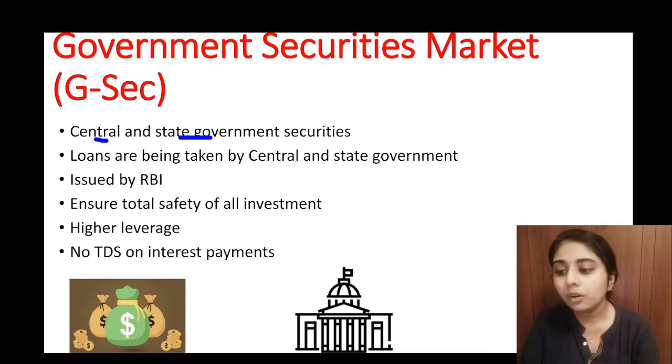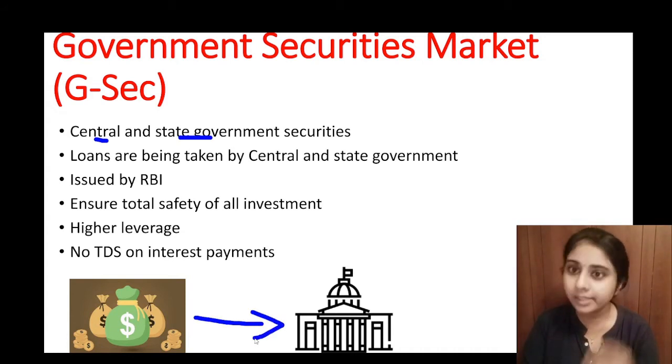So here we can see the government raising funds from the public with the help of GSec securities for developmental projects. That is all about government securities.